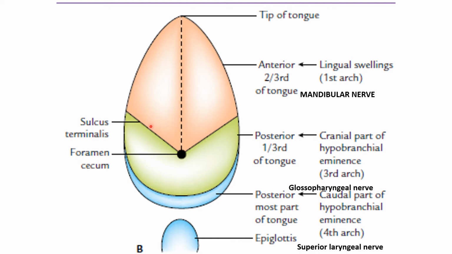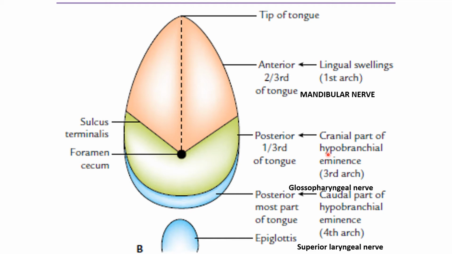The anterior two-thirds of the tongue is supplied by the lingual branch of the mandibular nerve. In the posterior one-third, it innervates by two branches. The cranial-most part is supplied by the glossopharyngeal nerve, and the caudal part is supplied by the superior laryngeal nerve, a branch of the vagus nerve.